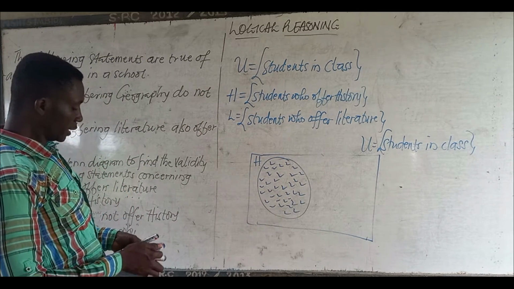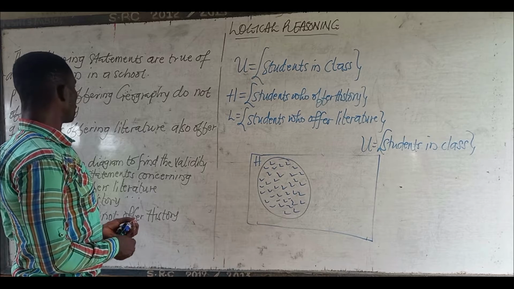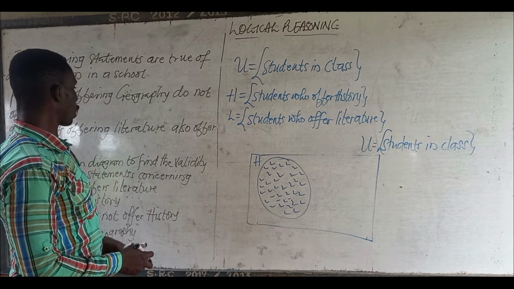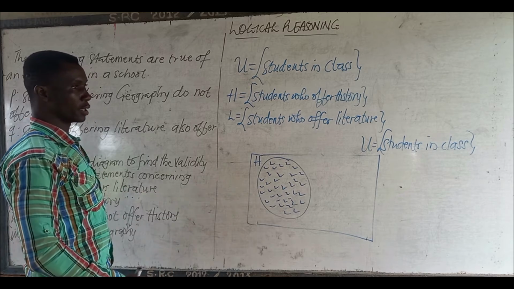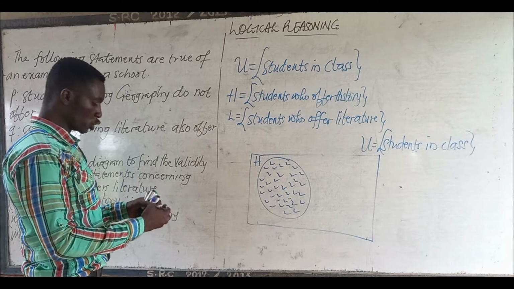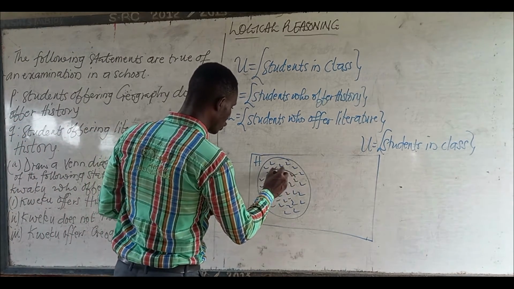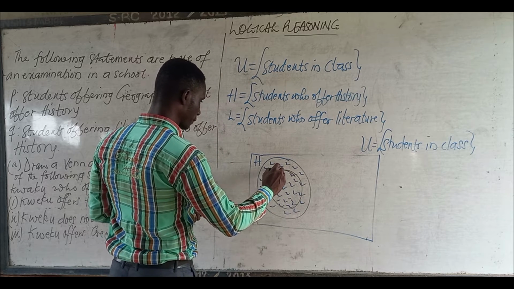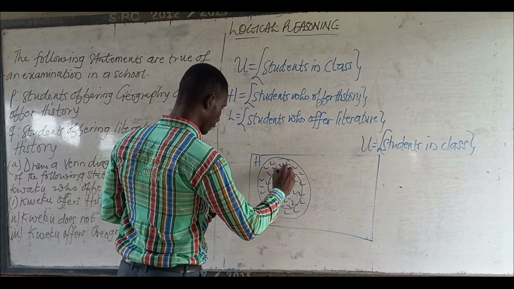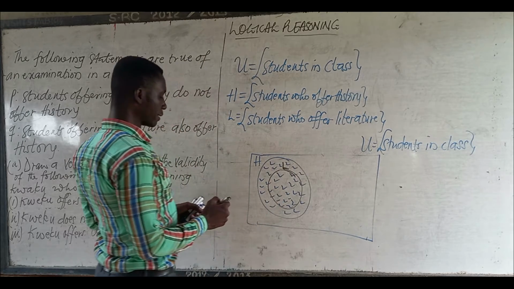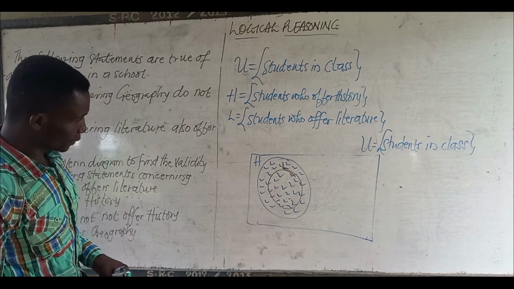And it states that people offering literature also offer history. Meaning that if you are offering literature, definitely you offer history. So history is a must for you. So they are under history. So literature is under history. So literature is here. So the L is literature.